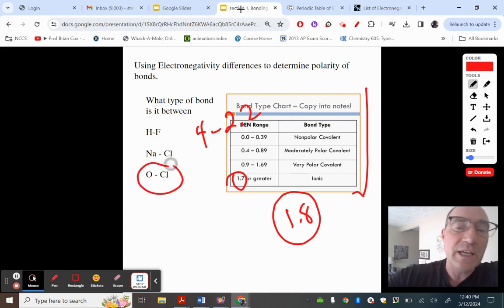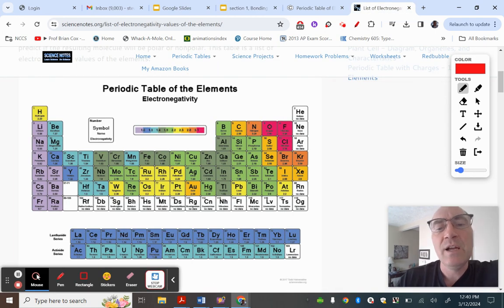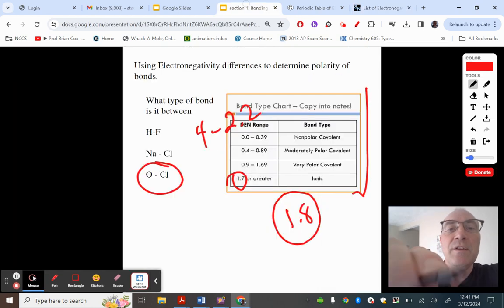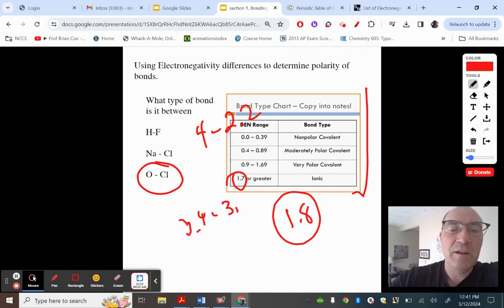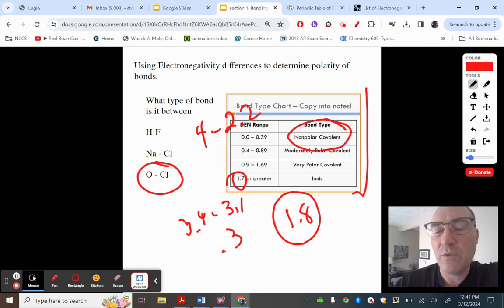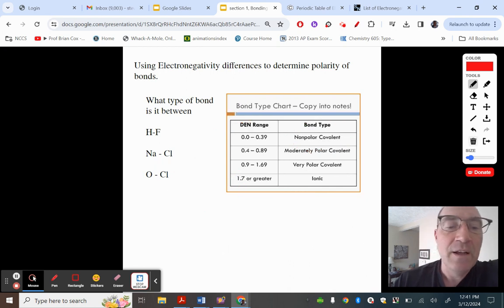Let's look at O and Cl. Again, this is on the back of your periodic table. It looks like O is 3.4 and Cl is 3.1. The difference between 3.4 and 3.1 is 0.3, and 0.3 represents a non-polar covalent bond, which basically means they're sharing kind of evenly. Now, the O is slightly more electronegative, so technically it would be a little bit more that way, but that's what you have to know.